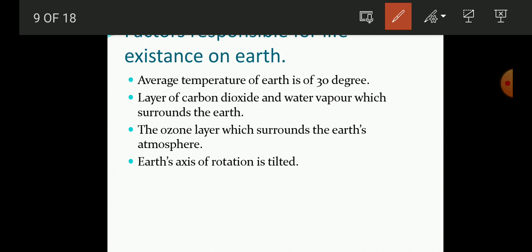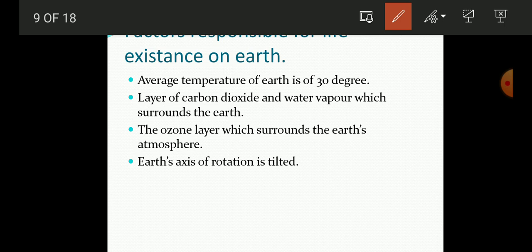Then the second important thing is the layer of carbon dioxide and water vapor which surrounds the earth, that is present in the atmosphere, okay. The presence of the atmosphere is very important for the survival of life on our earth. The atmosphere is made up of gases like carbon dioxide, water vapor, oxygen, and nitrogen, and all these gases are very important. Carbon dioxide is one of them.